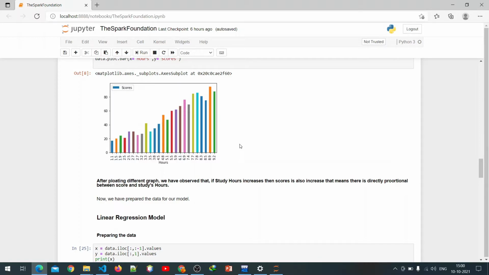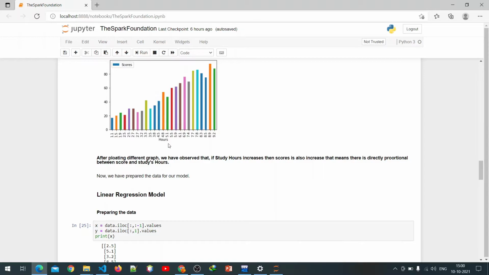That means there is a directly proportional relation between the study hours and score, because as the number of study hours increases, the scores of students also increase linearly. So we get the conclusion that this is a linear regression problem.